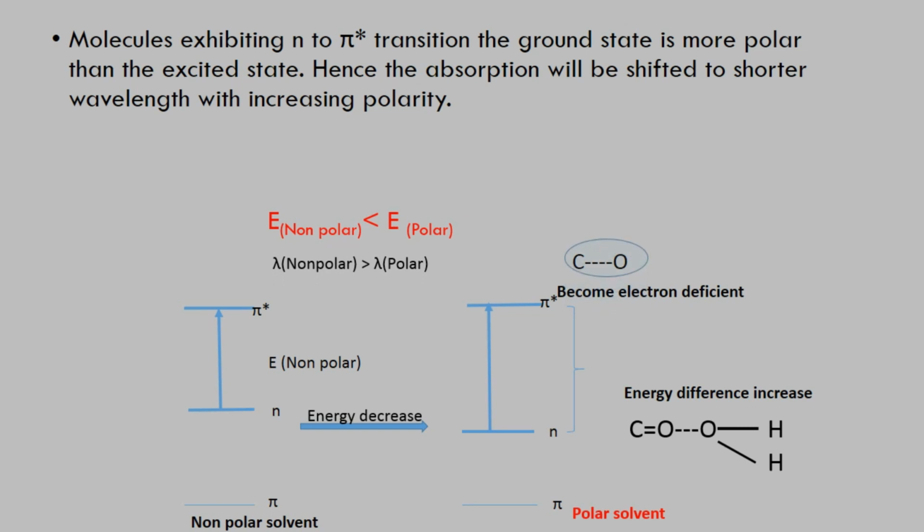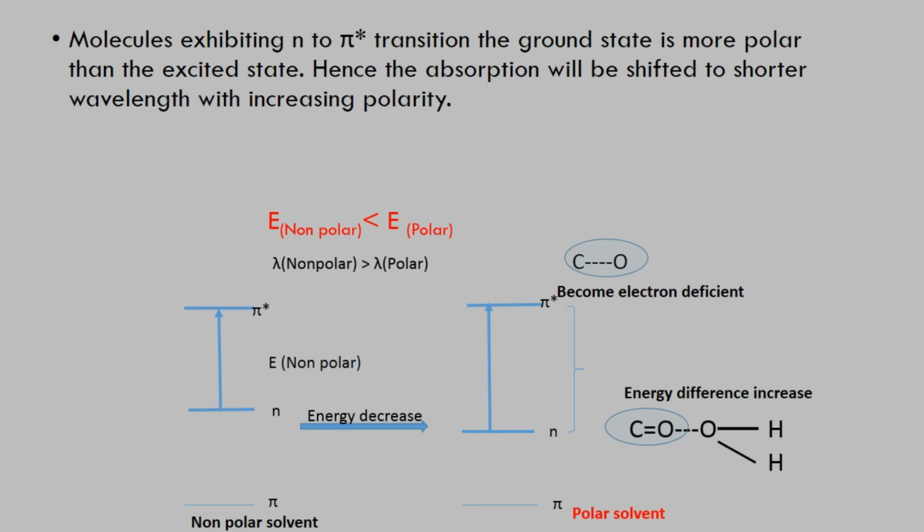So n to pi star and n to sigma star are both very sensitive whenever we are using a polar solvent, because they can easily form hydrogen bonds, and that's why the amount of energy required for them is higher, and that's why the band shifts towards the shorter wavelength. Here you can perfectly see in this graph, or in the picture, that the energy we require for the non-polar solvent is less, and the energy required for the polar solvent is higher, and that's why the lambda max of the non-polar solvent is at a longer wavelength, and the lambda max for the polar solvent is at a much shorter wavelength.